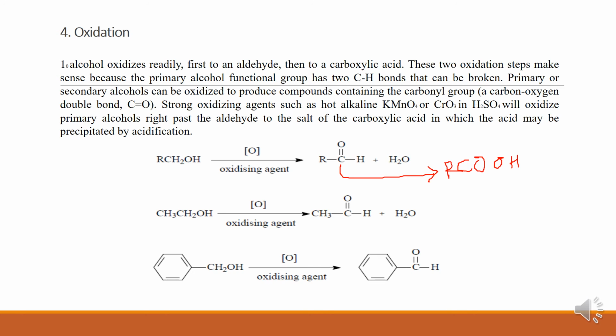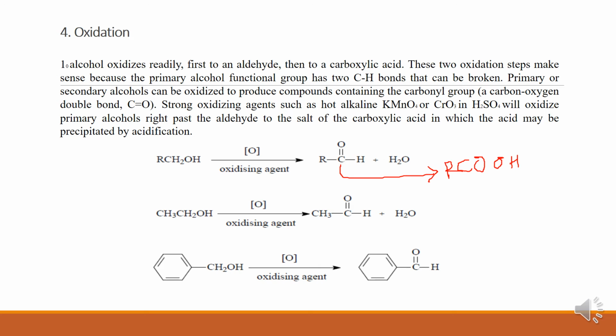These two oxidation steps make sense because the primary alcohol functional group has two CH bonds. So that is why the alcohol to acid conversion is possible.